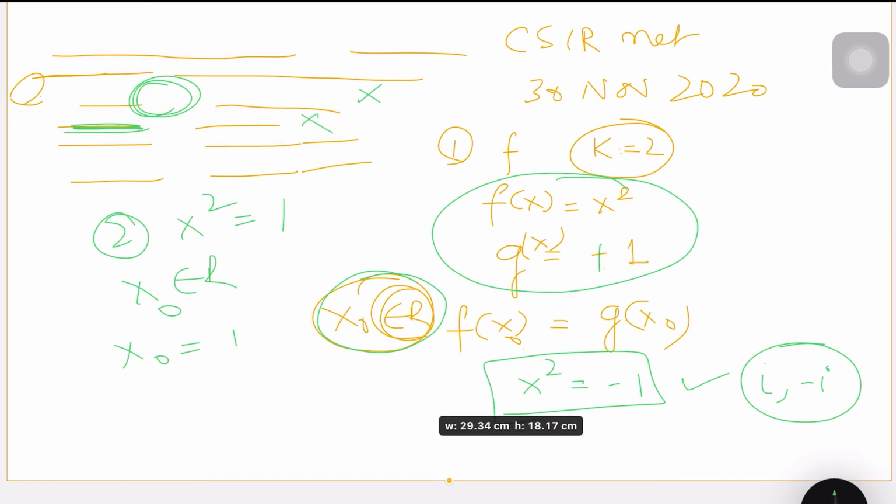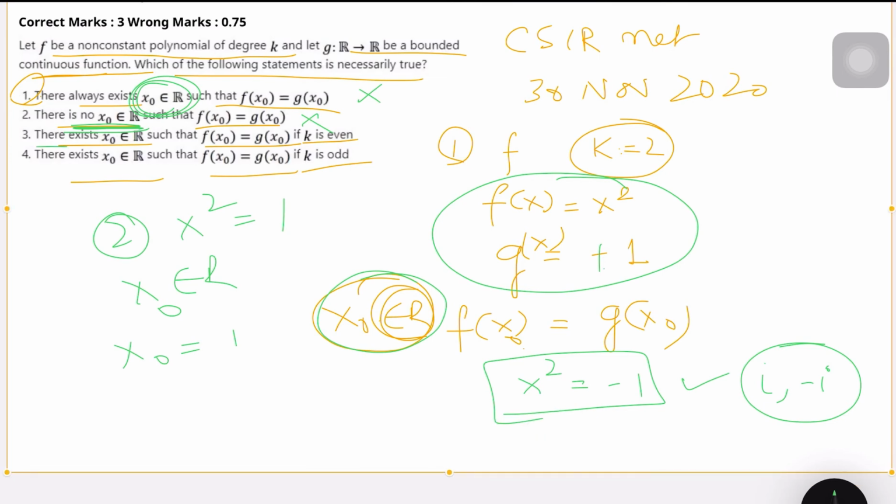Coming to the third option. The third option is saying that there exists x naught belonging to R such that f(x naught) is equal to g(x naught) if k is even. Now again moving back to the first option's example, that is x square and -1, it will work here again. Since k is even here, we took k to be 2 and g is -1. In that case they were not equal to each other for any x naught. So by the same example as the first one, this is also discarded.